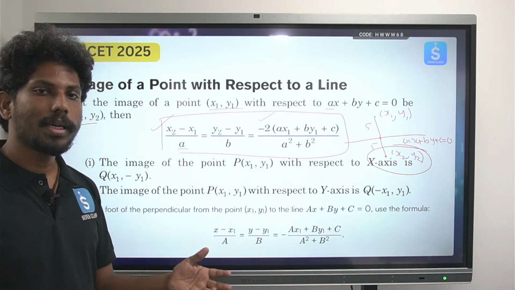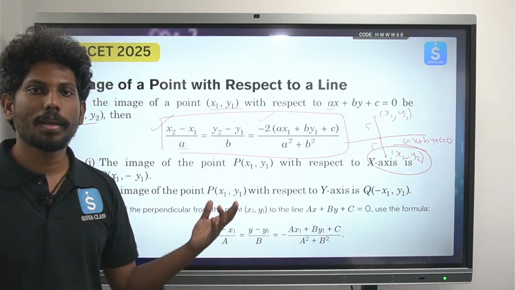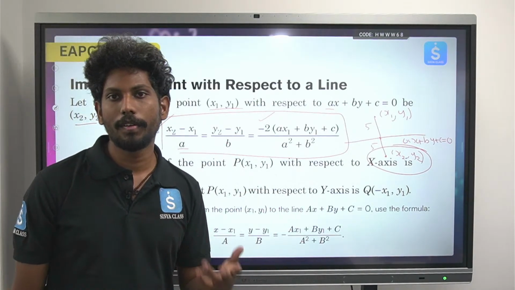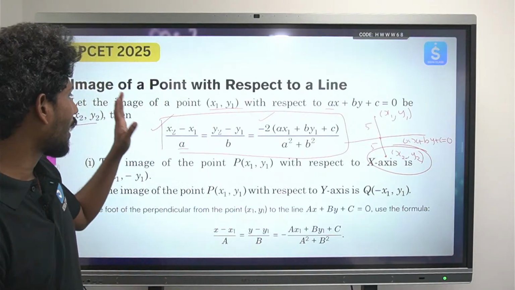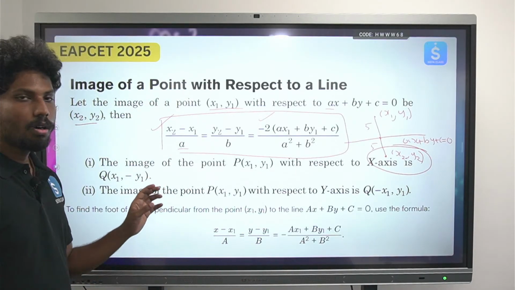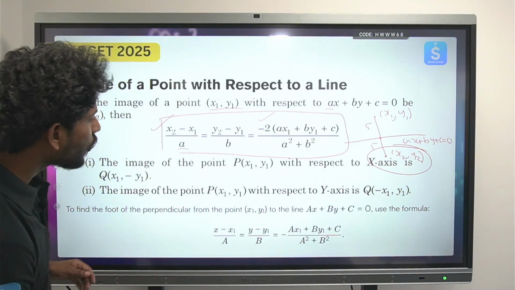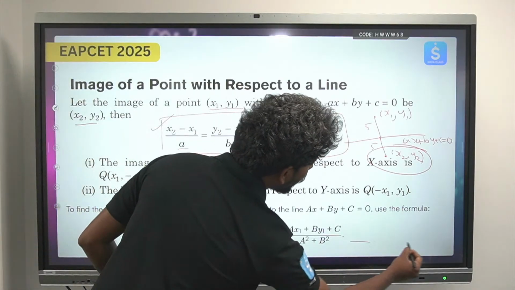ఓకే, సో x2 minus x1 by a is equals to y2 minus y1 by b is equals to minus 2 of ax1 plus by1 plus c by a square plus b square. అది మిర్రర్ ఇమేజ్. సిమిలర్గా ఒకవేళ కానీ if we want the foot of the perpendicular, foot of the perpendicular అంటే ఒక